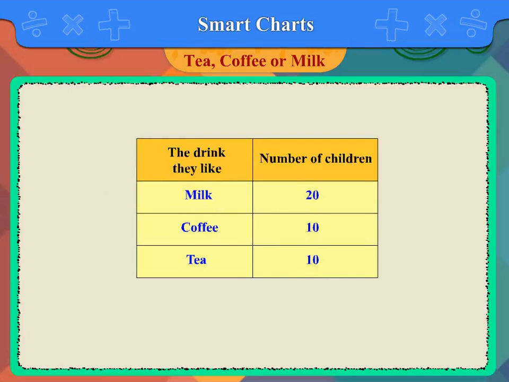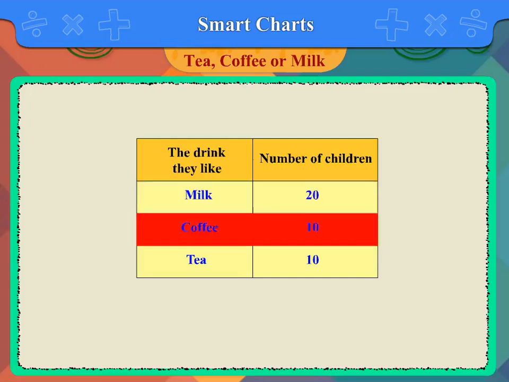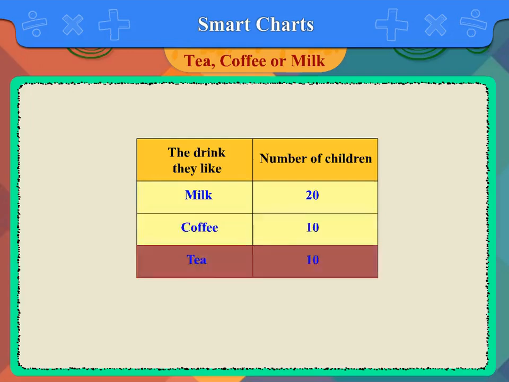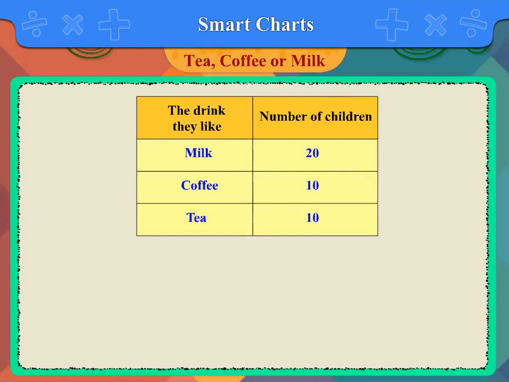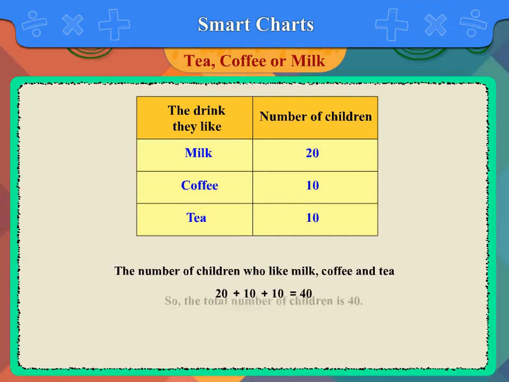From the table, we can say that the number of children who like milk is 20. The number of children who like coffee is 10. And the number of children who like tea is 10. To find the total number of children, add the number of children who like milk, coffee and tea. That is 20 plus 10 plus 10 is equal to 40. So, the total number of children is 40.